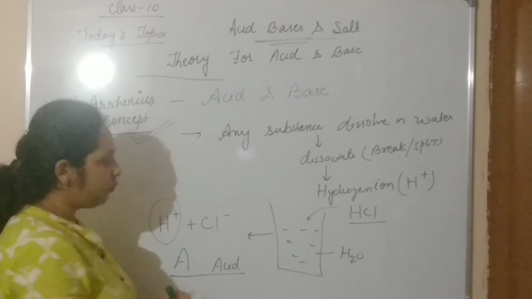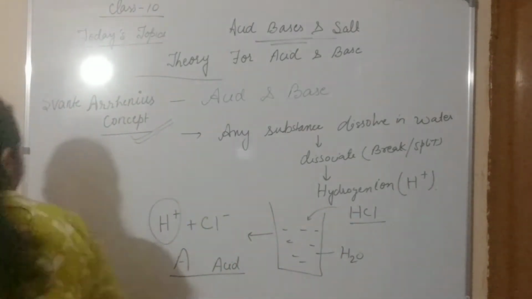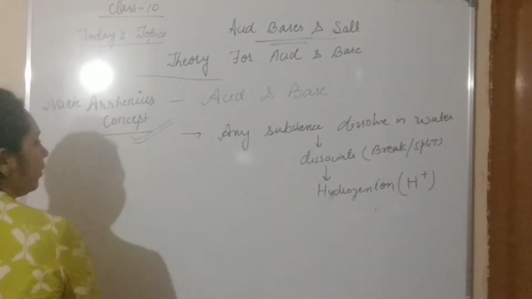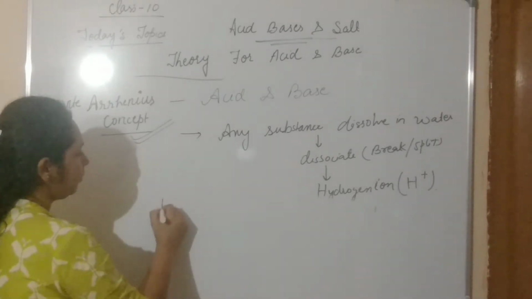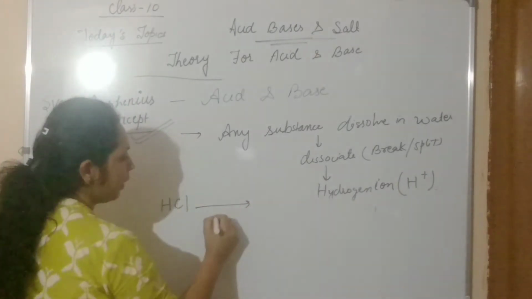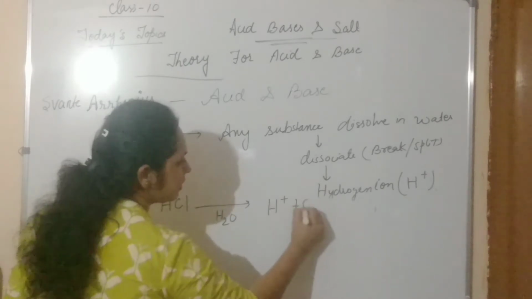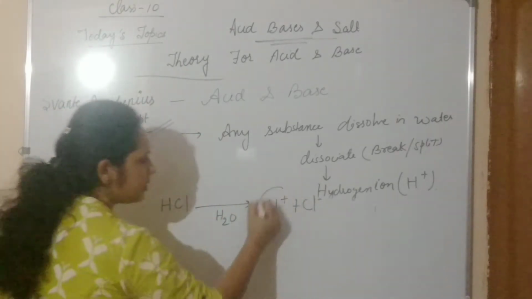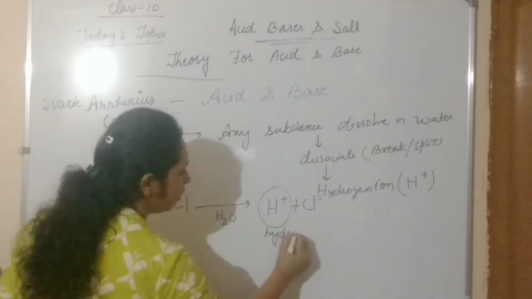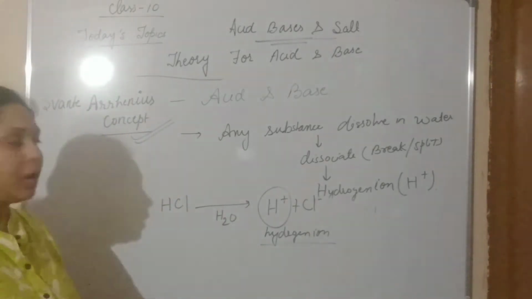Now we can take it in the form of a chemical equation. If there is HCl, when HCl dissolves in water, it gives hydrogen ion and Cl minus. So this is your hydrogen ion.